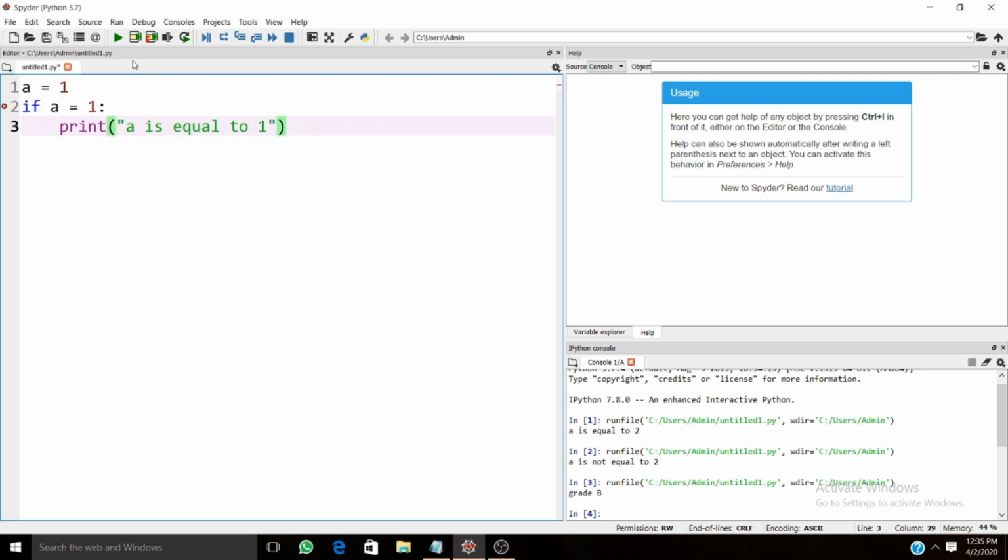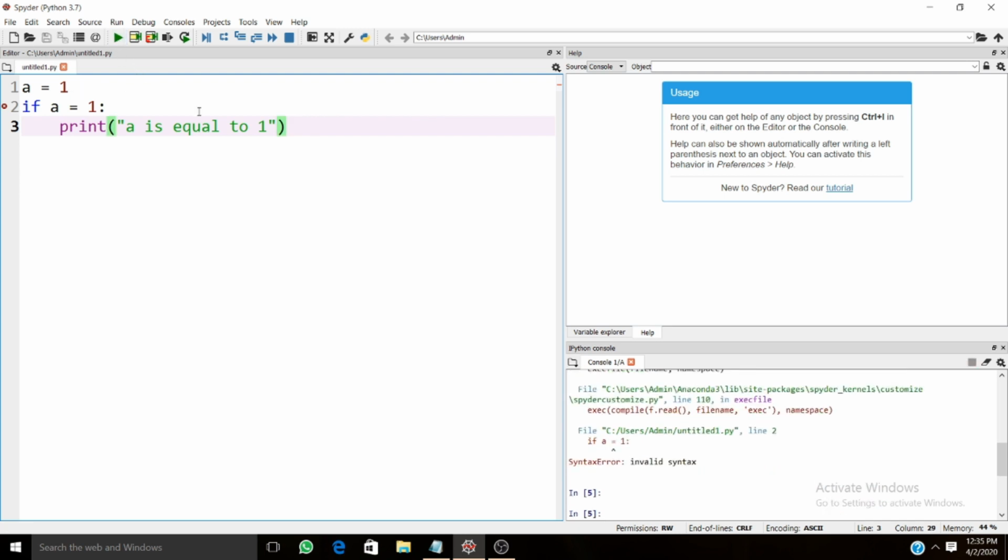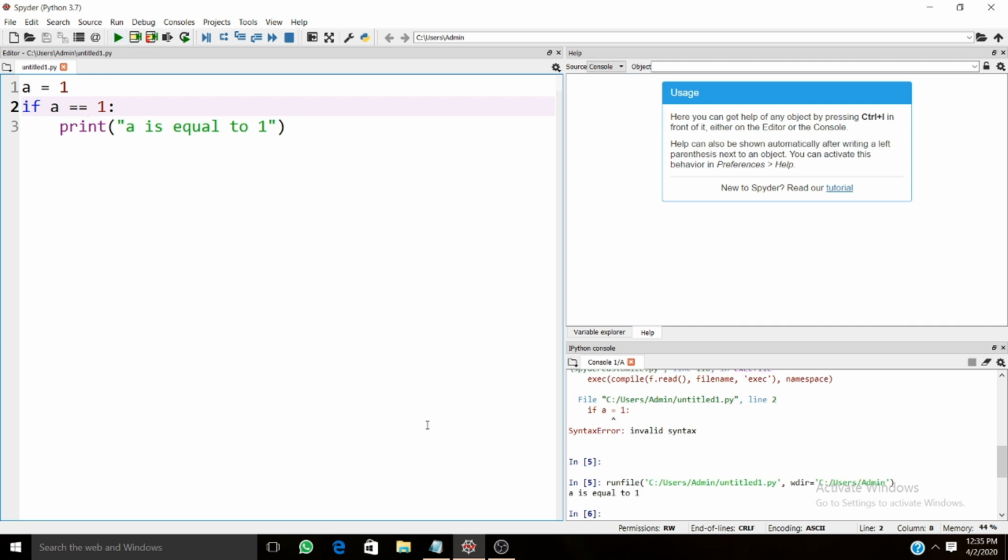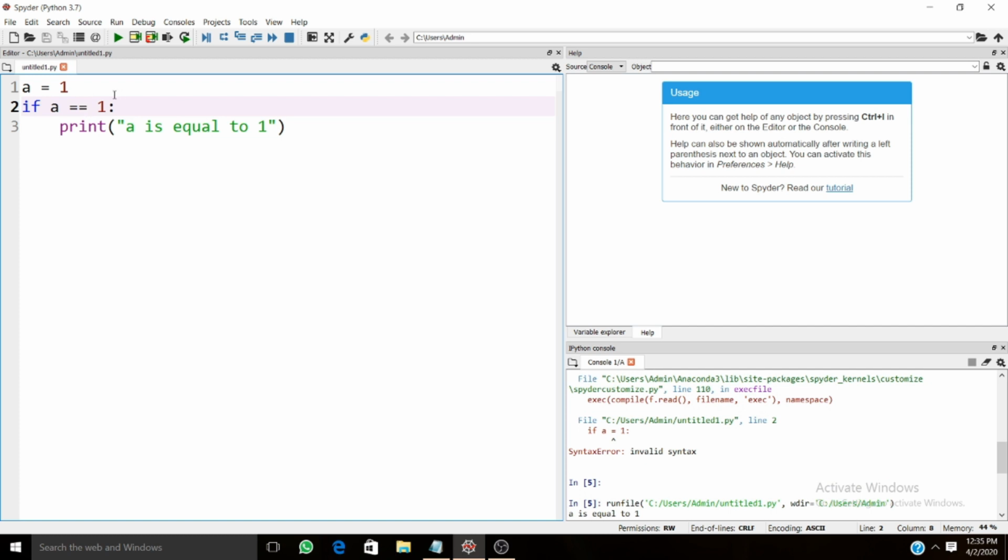Let's try to run this, and it's invalid syntax. A should be equal to 1. As you can see, the invalid syntax came up because it was assigning a value. Instead of assigning a value, we need to use the equality operator, because this is where we compare whether A equals 1. Okay, so we move further. This is what we use for an if statement.